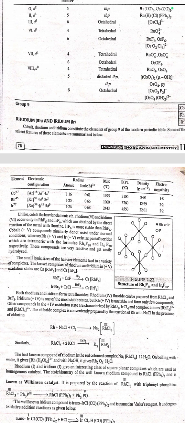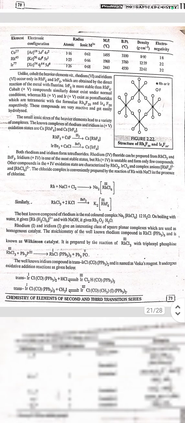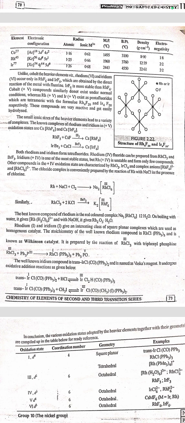The small ionic sizes of the heavier elements lead to a variety of complexes. The well-known complexes of rhodium and iridium in plus 5 oxidation states are CsRhF6 and CsIrF6. Both rhodium and iridium form tetrafluorides. Rhodium 4 fluoride can be prepared from RhCl3 and BrF3. Iridium plus 4 is one of the most common oxidation states, but rhodium plus 4 is unstable and forms only a few compounds. Other compounds in the plus 4 oxidation state are characterized by RhO2, IrCl4 and complex anions RhF6 2 negative and RhCl6 2 negative. The chloride complex is conveniently prepared by the reaction of rhodium and NaCl in the presence of chlorine.